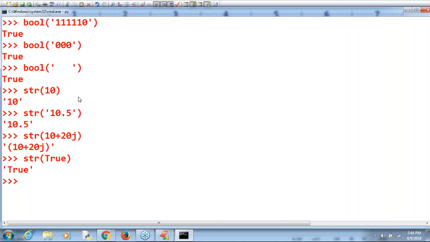Next, Rajesh is asking, does space also have a Unicode value or not? Yes, man. Space is also one valid character. For that also, ASCII and Unicode values are there by default. Remember that.